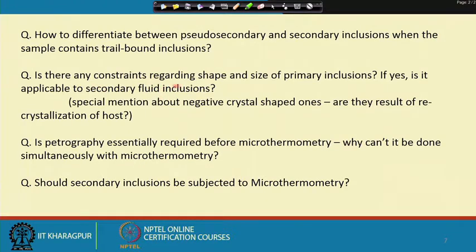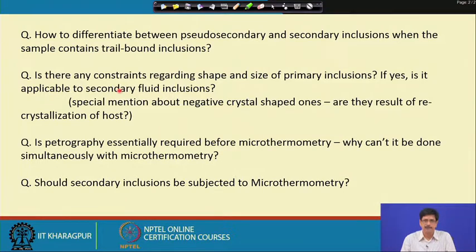So, is there any constraint regarding the shape and size of primary inclusions? If yes, is it applicable to secondary fluid inclusions? As far as my experience goes of working for so long a time on fluid inclusions and looking at many diverse types of samples from different geological terrains, I really do not establish any relationship between the size or shape of the inclusions and its origin being primary or secondary.